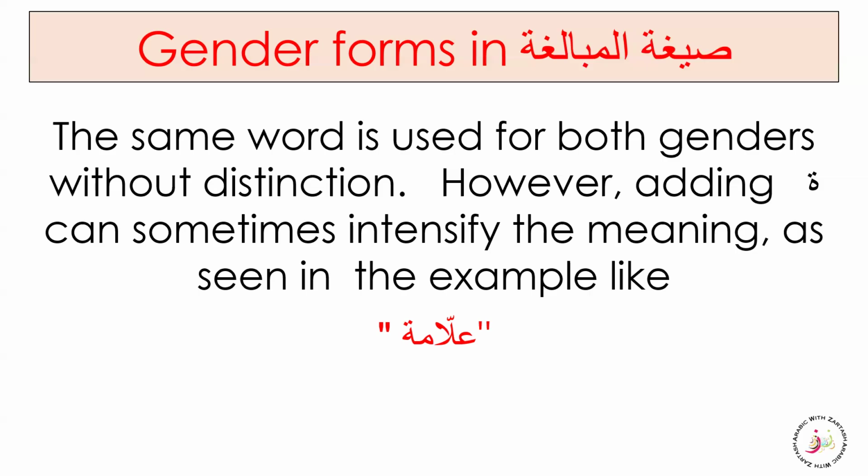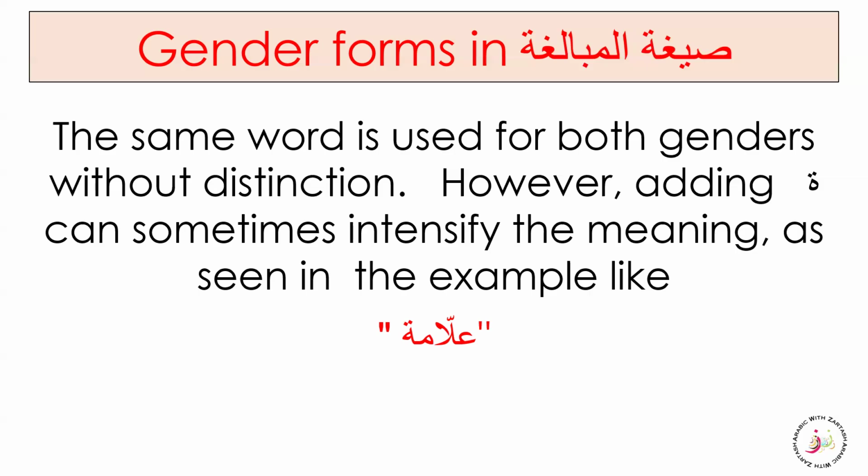So this is all about the Siga Mubaligha that we learned. There are different patterns showing the intensity of a fa'il. As I mentioned, when a permanent trait or a repetition is added to a fa'il, that fa'il can take the form of an ism.